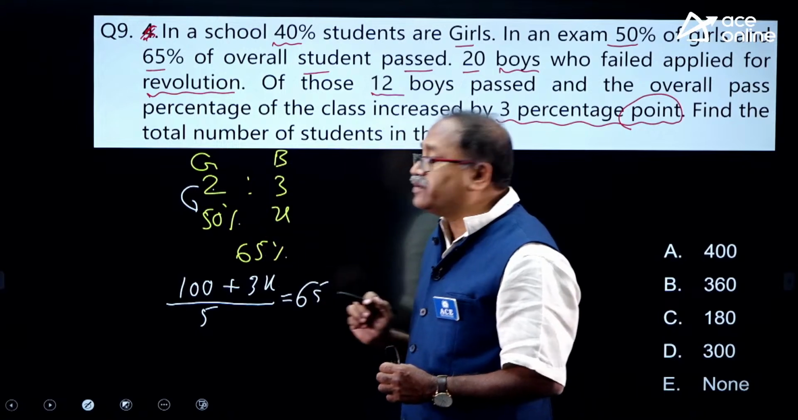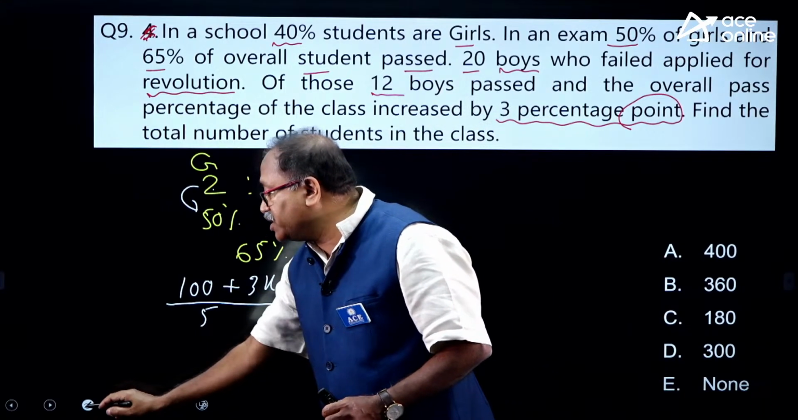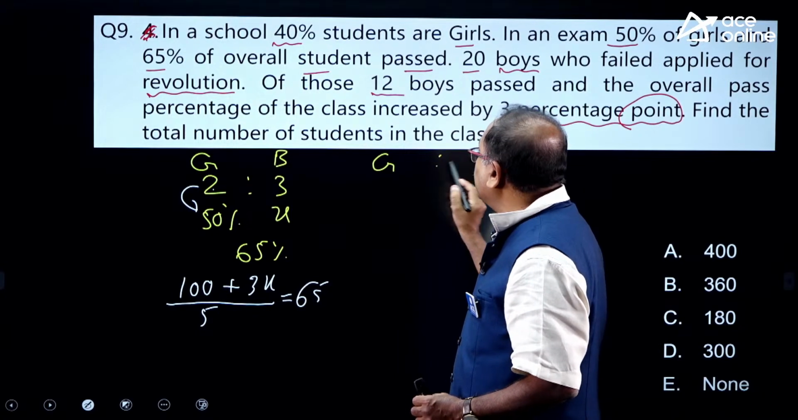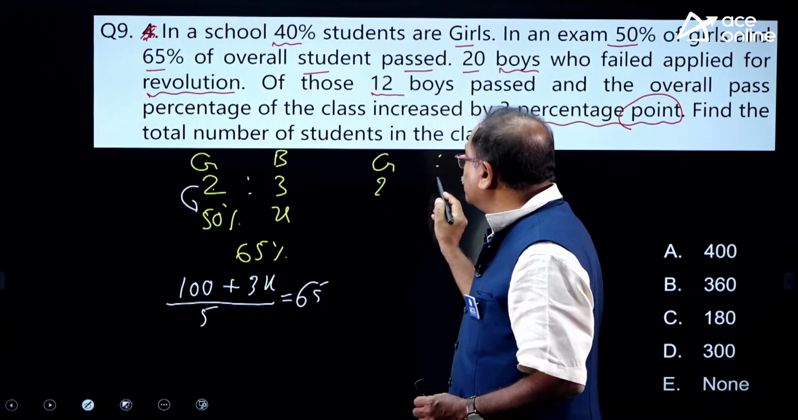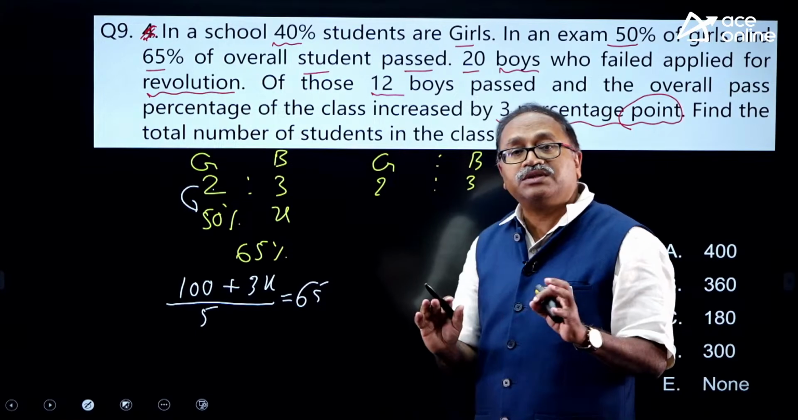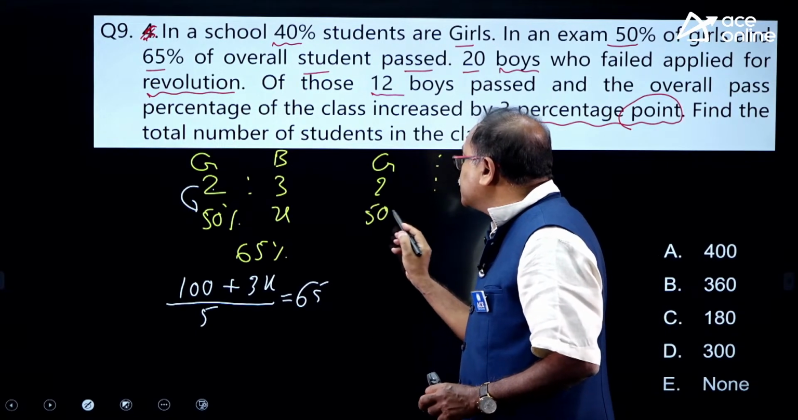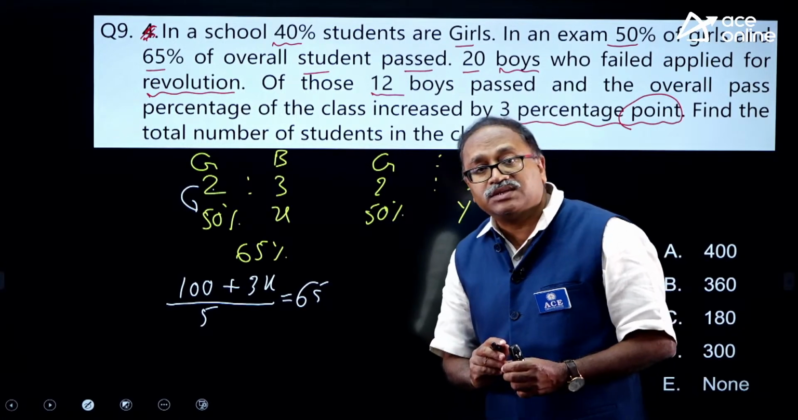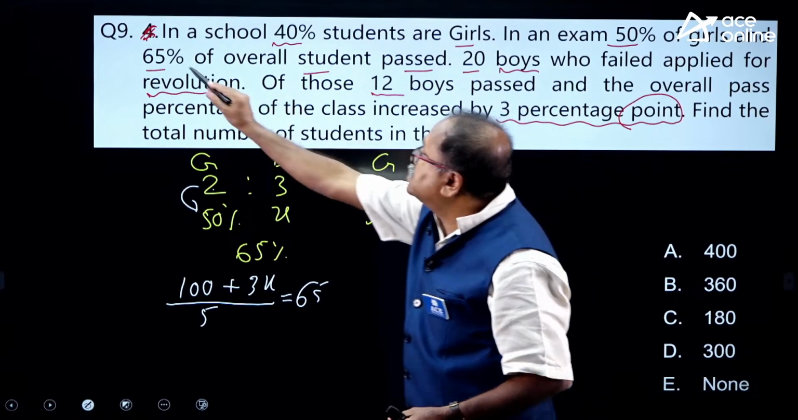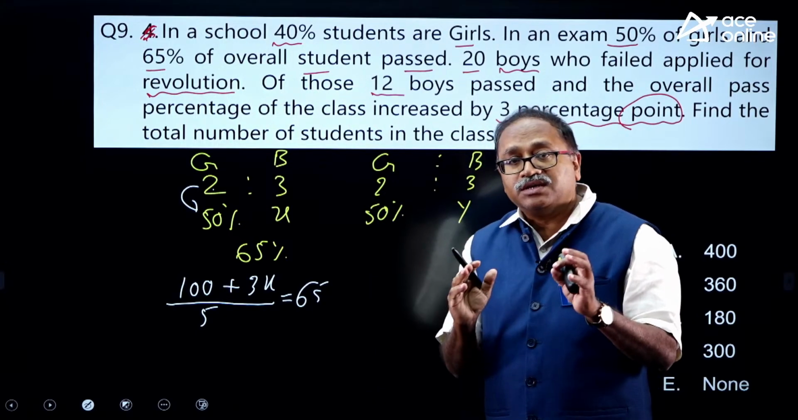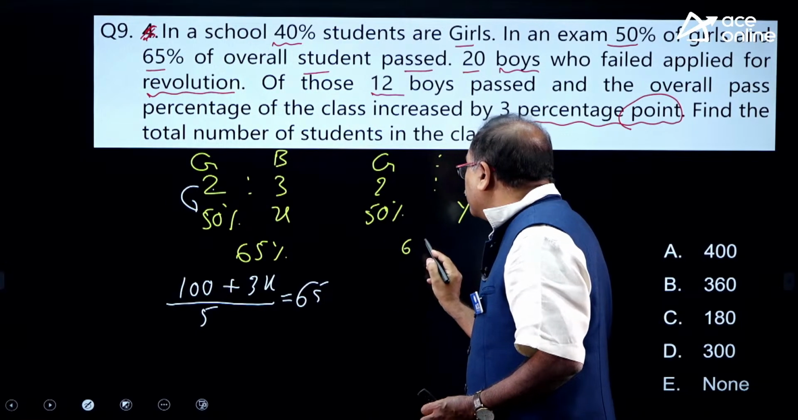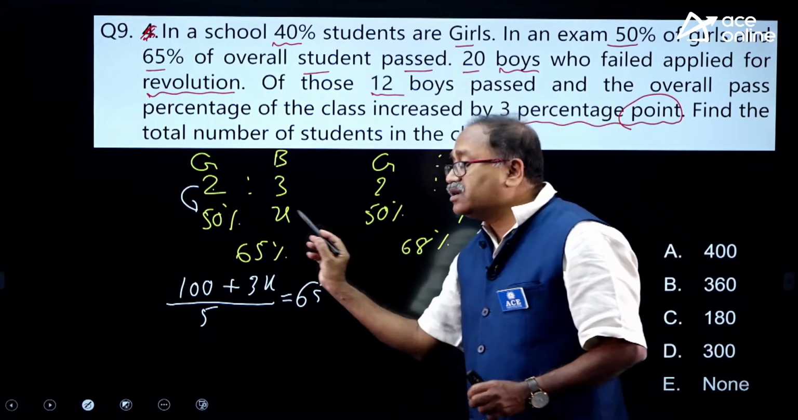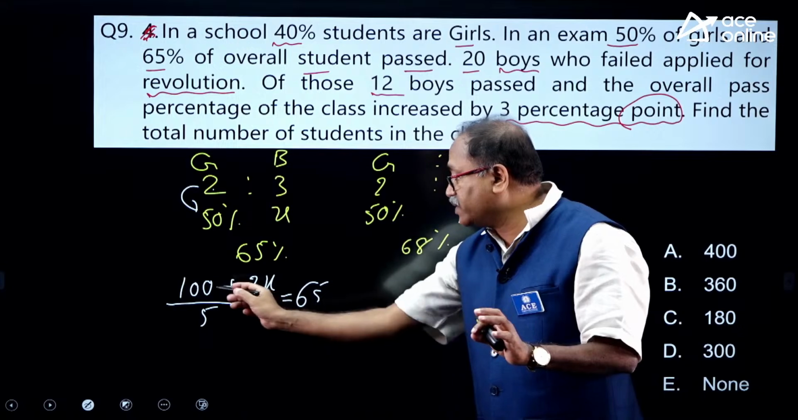And in a similar way, I need to do one more activity here. And what is that activity? Again the girls and boys. In this case, the ratio is same, the number of boys to girls. The girls pass percentage is same, 50. I don't know what this value is. I will consider this as y. And I also know that 65 plus 3, that is 68% passed overall. So from here you will get the boys pass percentage, y value.